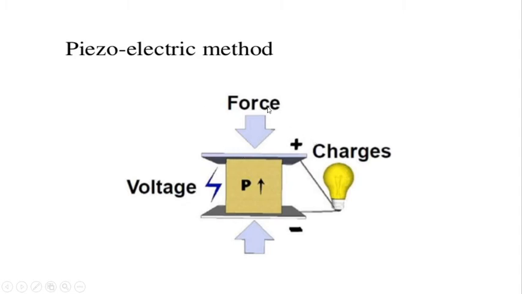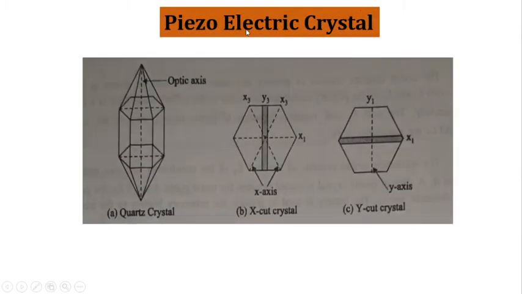When we apply force along the optic axis, equal and opposite charges will be produced along the electrical axis. That is the principle of the piezoelectric method. We'll see in detail. Before going into the piezoelectric oscillator, let us see about the piezoelectric crystal. The quartz crystal is the best example of a piezoelectric crystal.